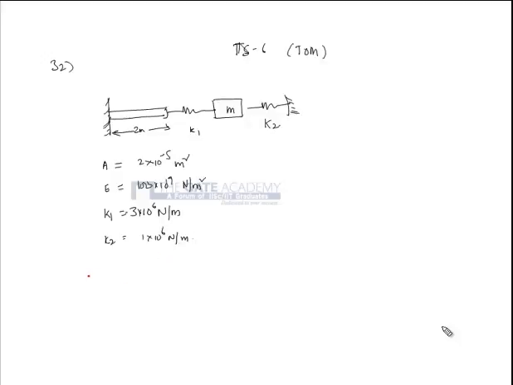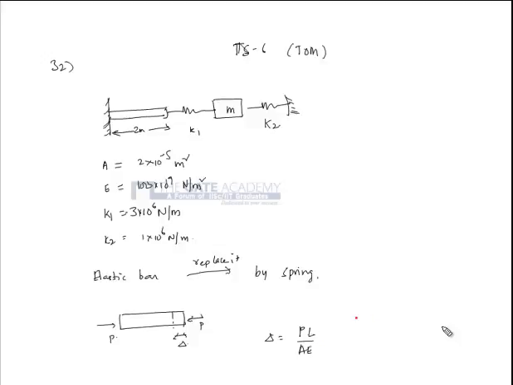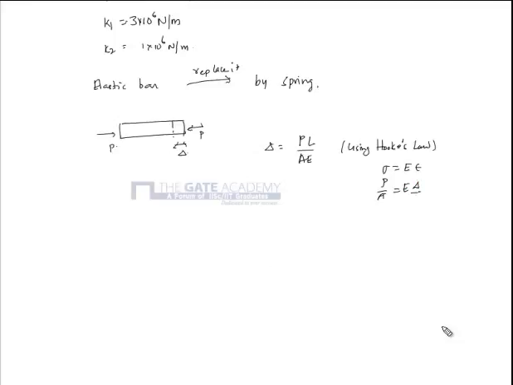Now how do I replace this elastic bar? Because it's an elastic bar, I need to replace it by a spring. So how do I replace it? When I apply the load P, the bar deforms by delta, and this delta for an elastic bar is given by PL by AE using Hooke's law, because stress is E times strain, this is P by A, this is E, this is delta by L, which gives delta to be this.